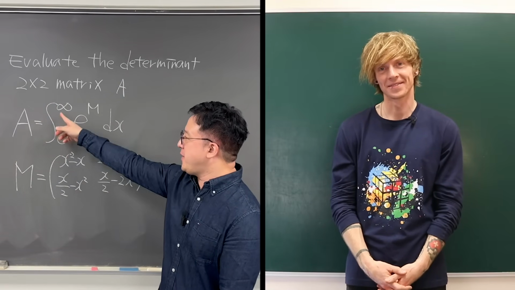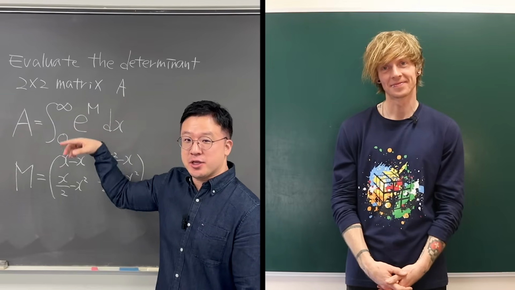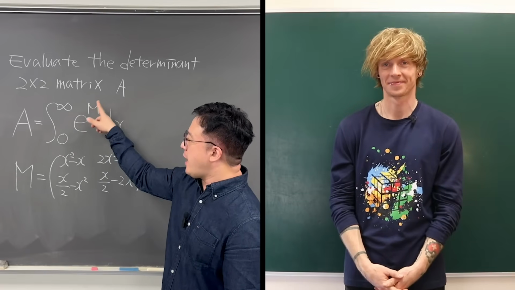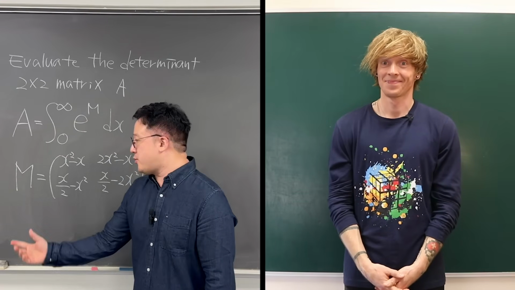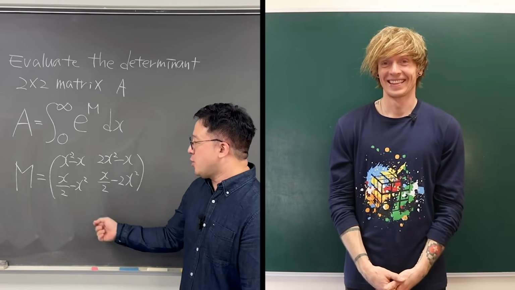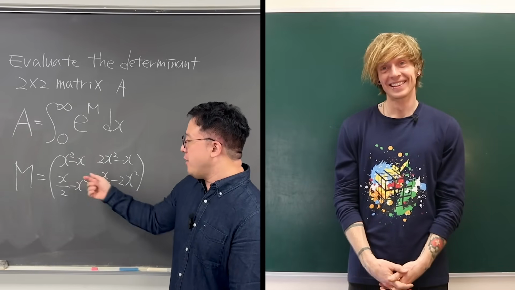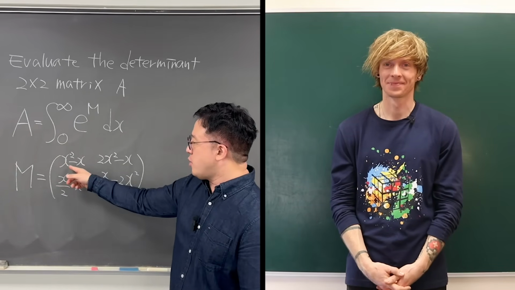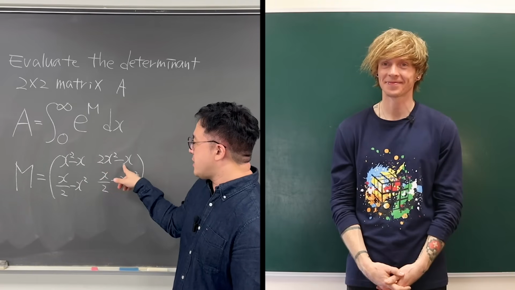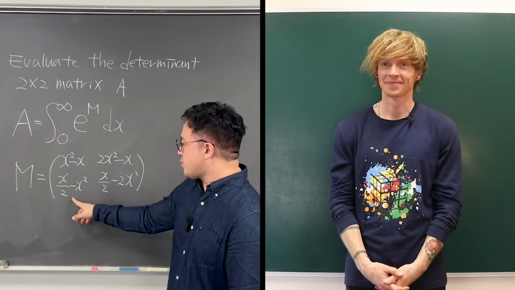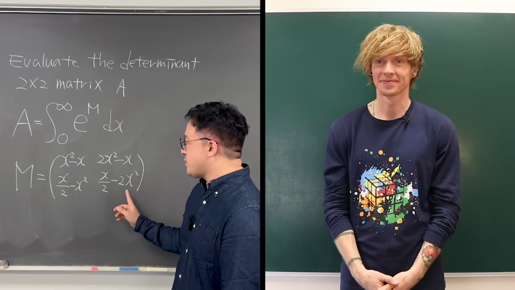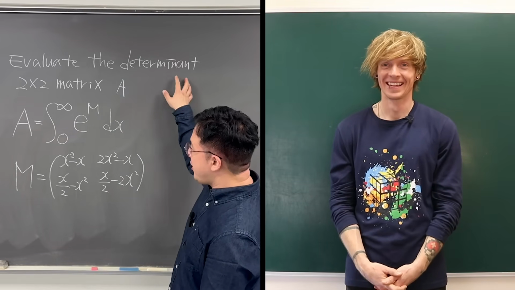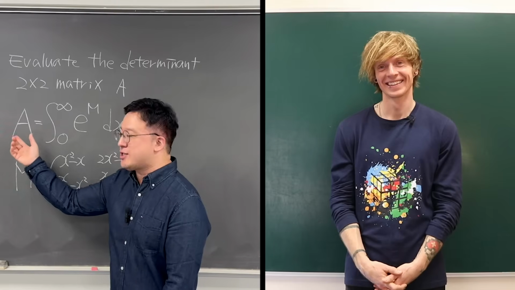Integral from 0 to infinity, then we have an exponential function in the integrand. So e to the power of this capital letter M, but M is now a 2x2 matrix, as you can see. So we have 4 elements, but all of them are quadratic functions of x. So your M is x squared minus x, 2x squared minus x over 2 minus x squared, x over 2 minus 2x squared.